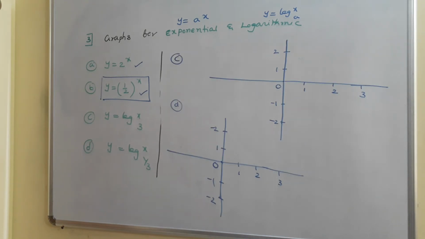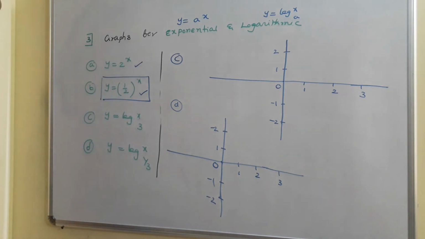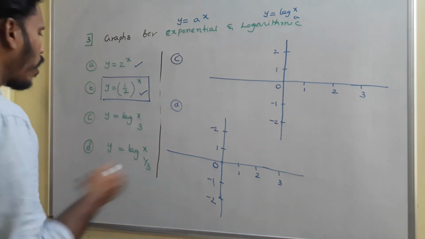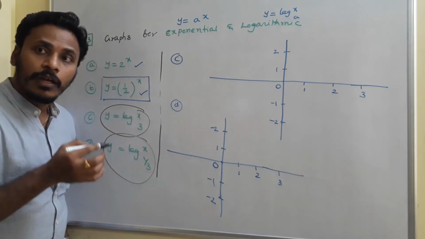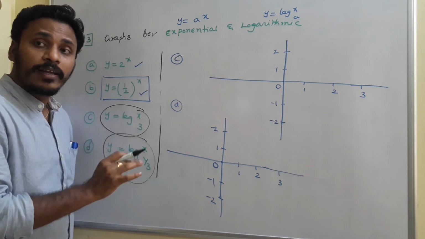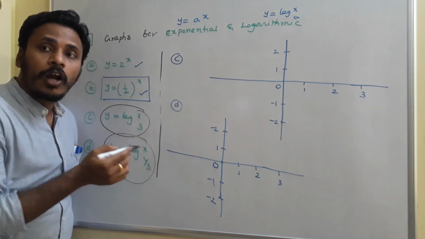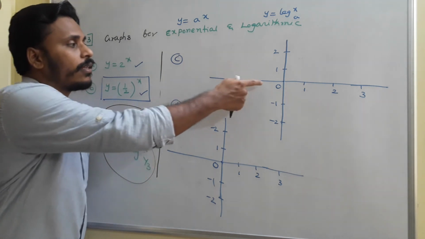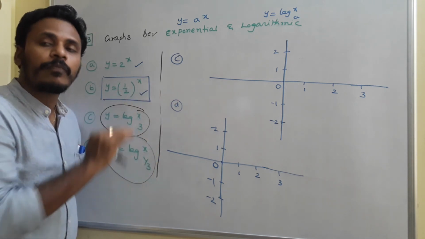Just look there. Now we are sketching the rough graphs for log x base 3 and log x base 1 by 3. Already we know logarithms are just another representation for exponents, a conversion from exponents. Okay. So for y is equal to log x base 3 as well as for y is equal to log x base 1 by 3, we know that x must be positive, right? Since x is positive, for sure you won't get a graph on the left side of the x-axis because log of minus 1 is not defined. We know it, right? And that's why on the left side of this axis there is no graph for log x. Only the graph is there on the right side.